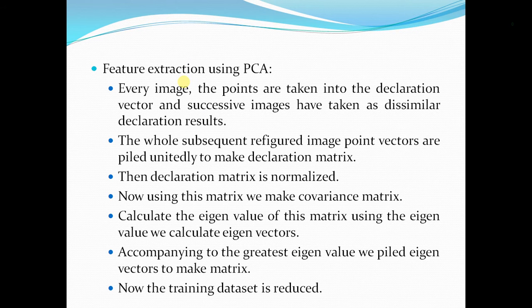In this algorithm, to extract the features I have used principal component analysis. How did I use it? Principal component analysis is a statistical procedure used to transform the data into an uncorrelated form, because there is a lot of data and it is all correlated.